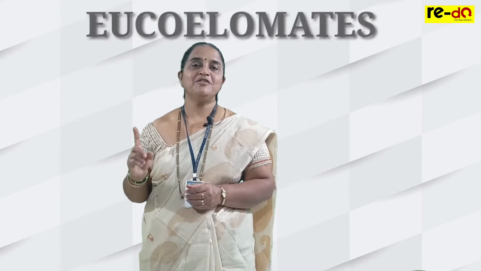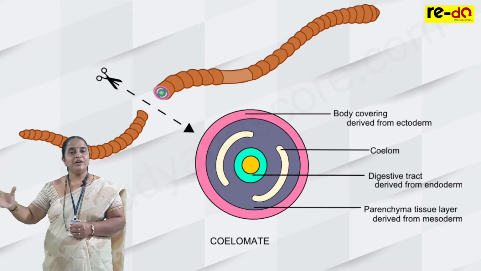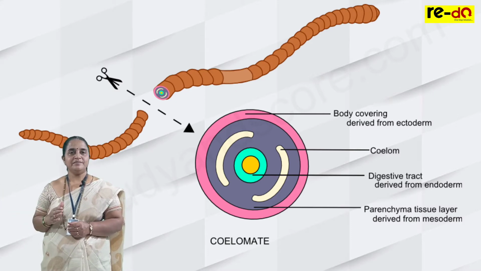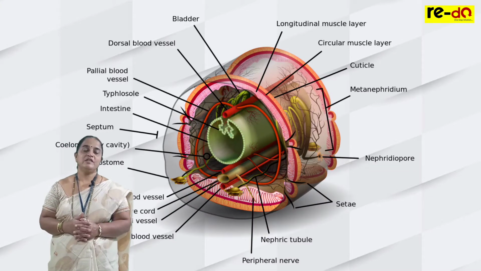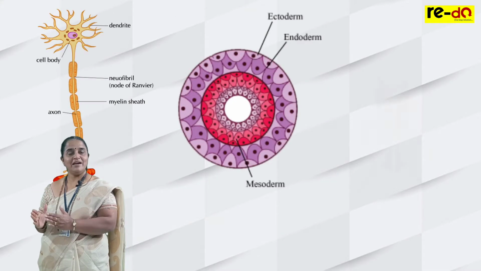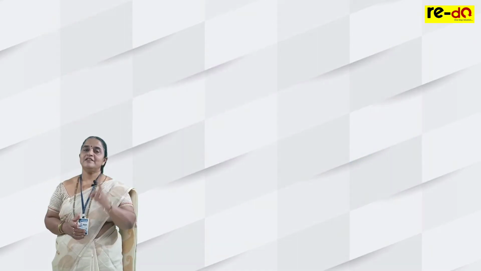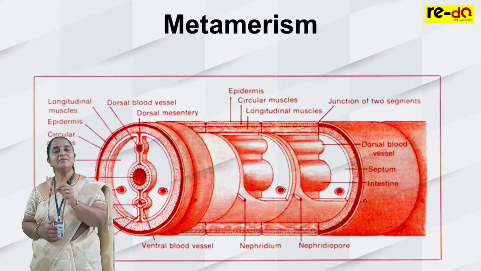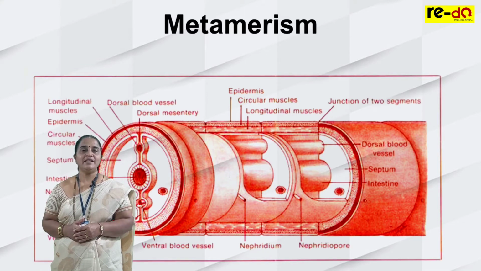Eucoelomates are the animals having true body cavity, body wall, peritoneum, coelom, and digestive tract. Like this, the arrangement is made. Presence of true coelom in animals is referred as eucoelomates. So as usual, they are tissue grade, triploblastic, bilaterally symmetrical eucoelomates. Under eucoelomata, there is one exclusive group showing equal segmentation known as metamerism. Metamerically segmented animals belong to phylum Annelida.